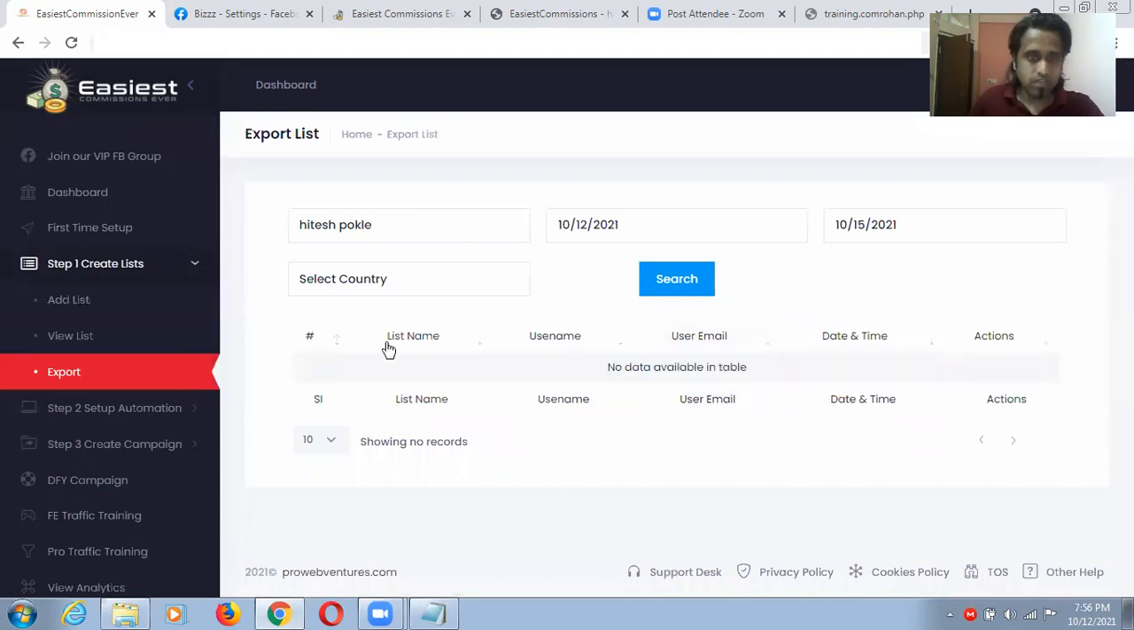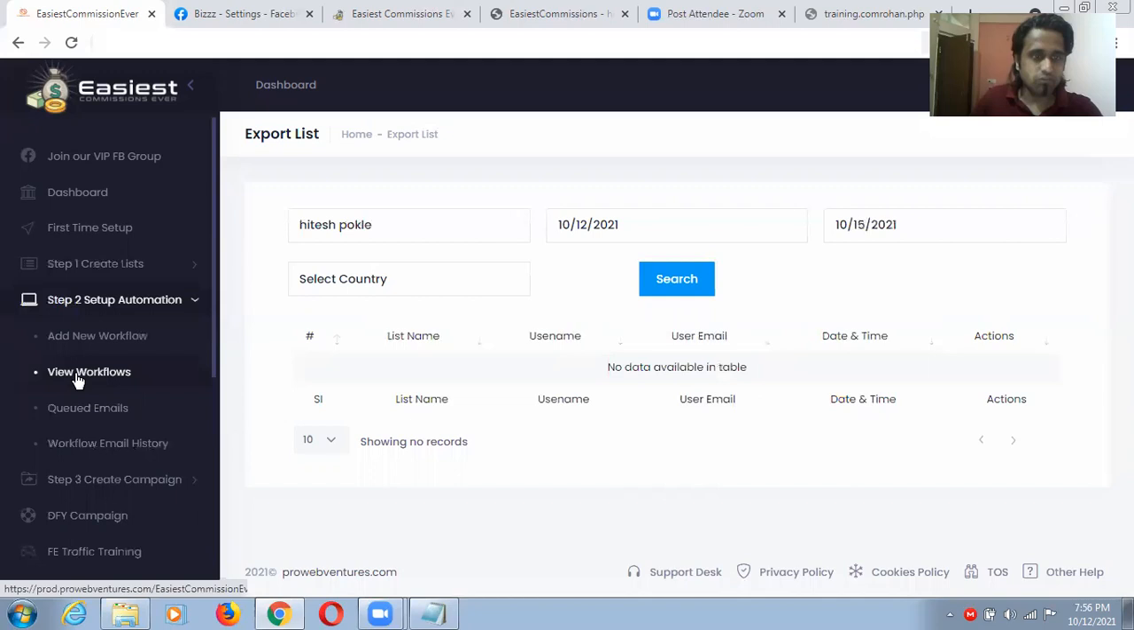Processing, no data available. If you have any data in your list, you will get something. Okay, this is for that. So create list, setup automation. Workflow means you have to set some actions step by step, just like a funnel.